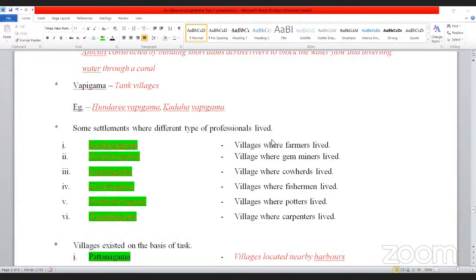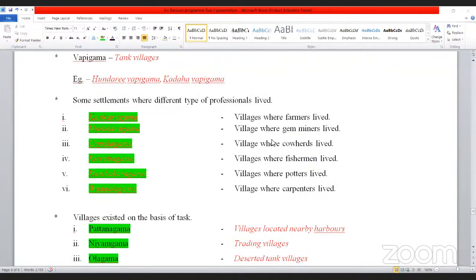Like that, villages existed on the basis of tasks. Pattanagam, villages located nearby harbors. Niyamgam, trading villages, and Olagam, deserted tank villages, which are not providing any service.